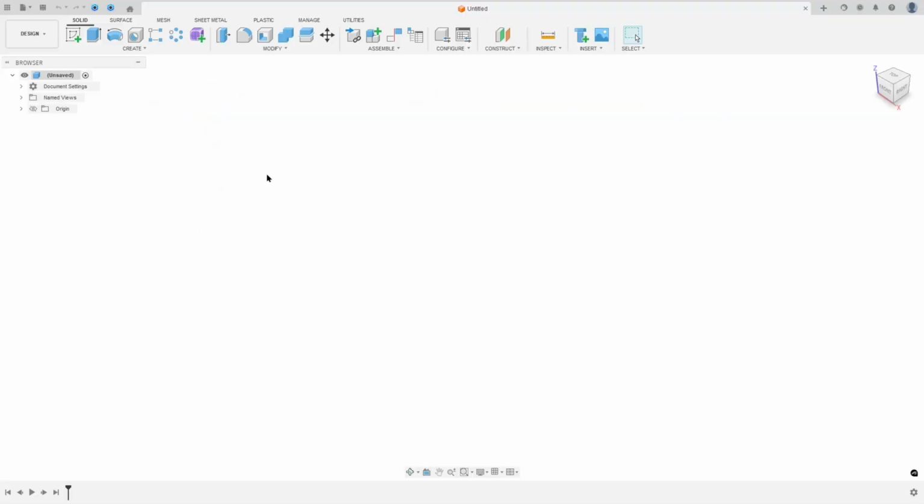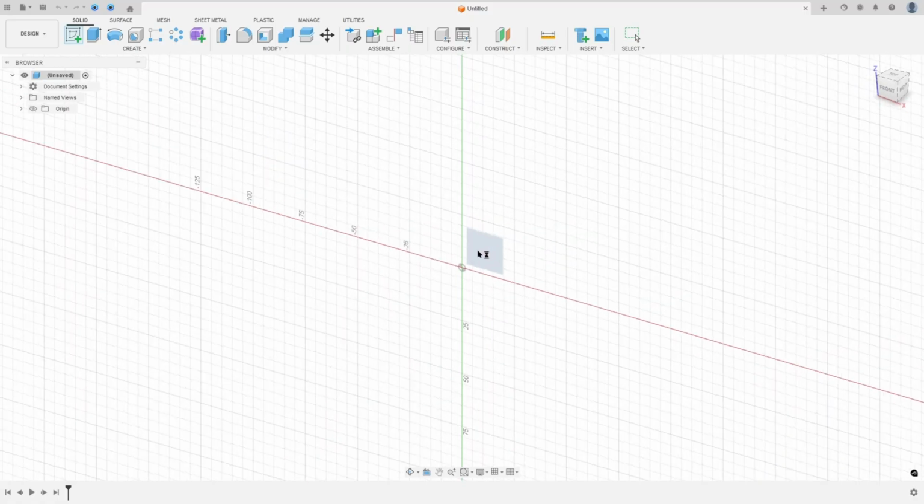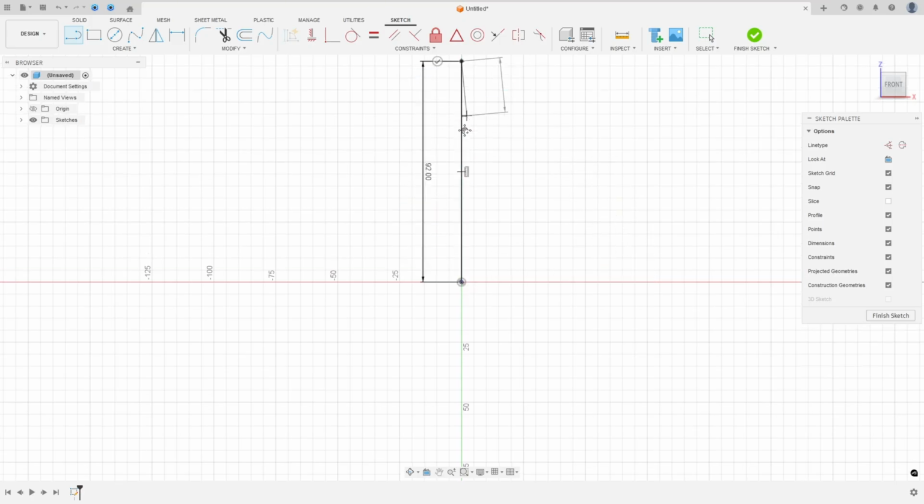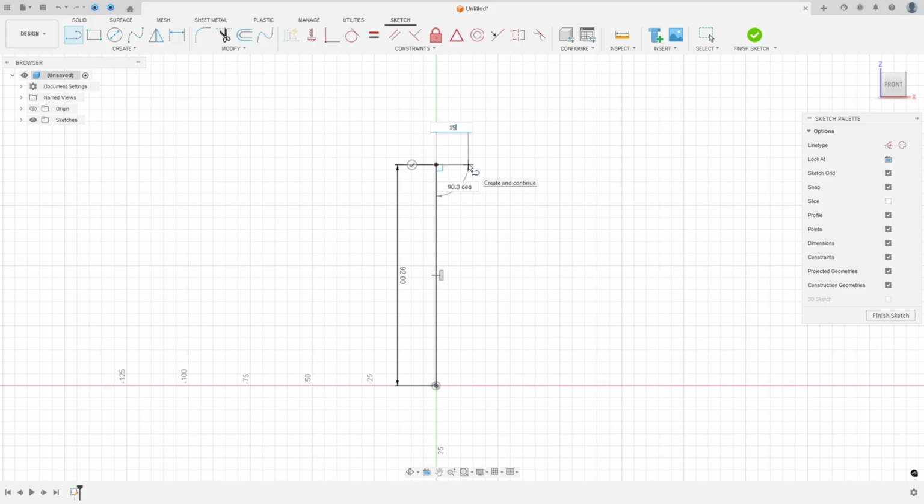So open the Fusion, go to create a sketch, select the front plane, select line, click here in the midpoint, make a line here with 92 millimeters. This line here 15 and 12 millimeters here.